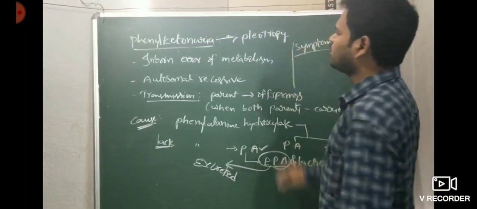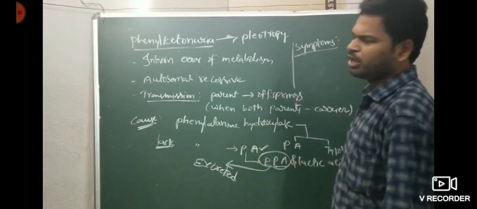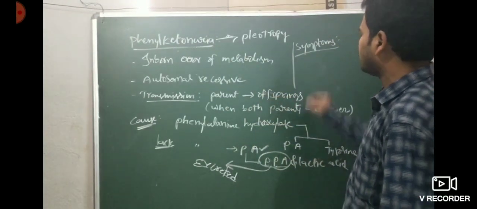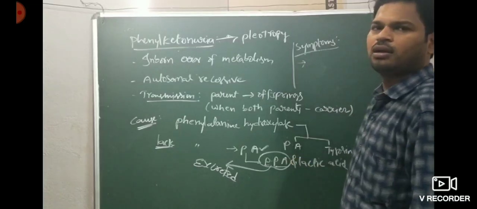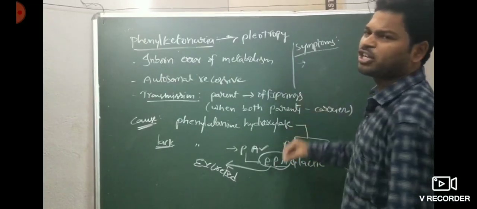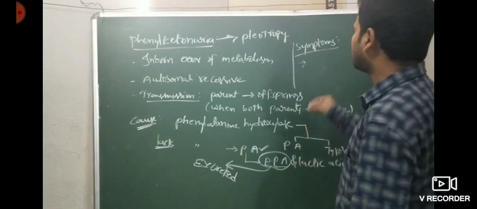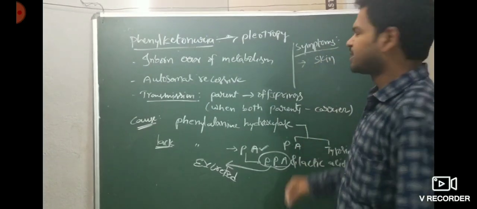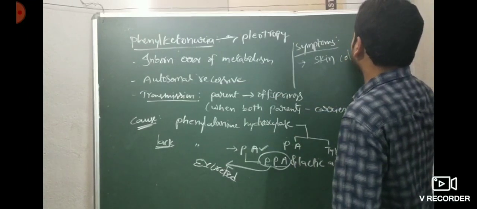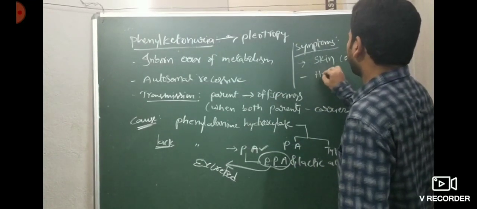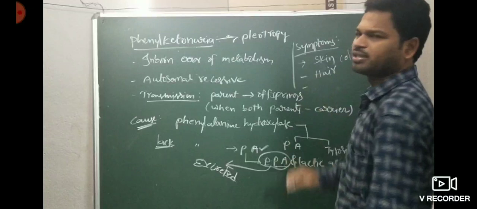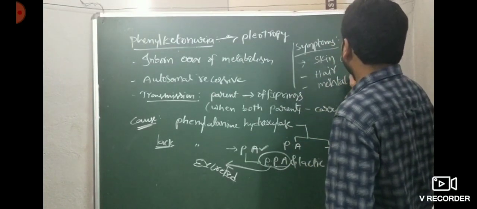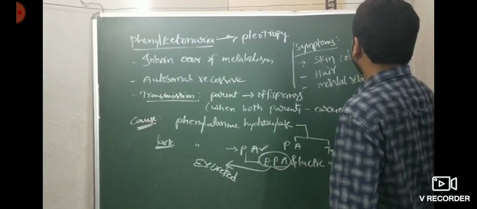Infants with PKU, that is phenylketonuria, show hair loss, loss of pigmentation in skin color, and mental retardation.